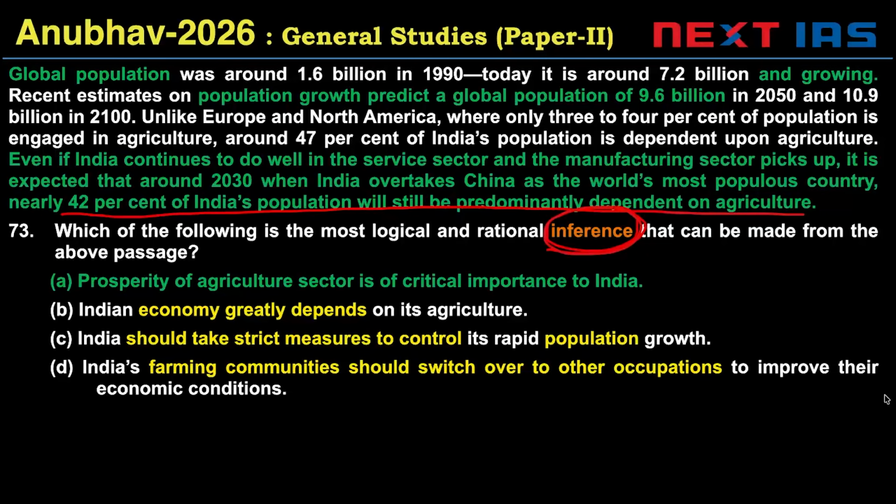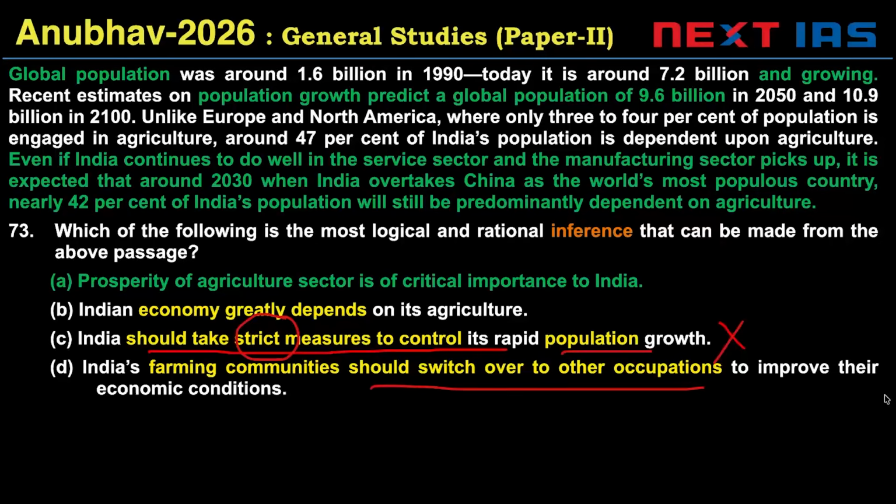Now, C and D will eliminate first, just for the sake of my explanation. India should take strict measures to control rapid population growth, not mentioned in the passage, an invalid inference. D says India's farming communities should switch over to other occupations. Again, not a valid conclusion based on the passage. I know many of you have gone with option B. Indian economy greatly depends on its agriculture. This is incorrect because